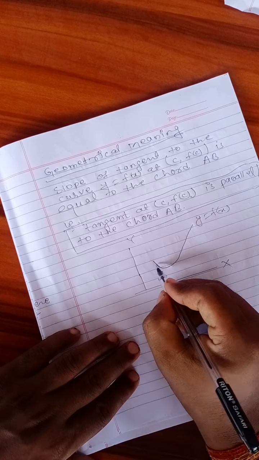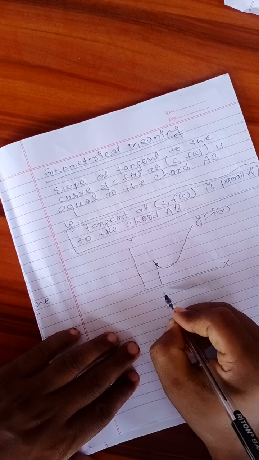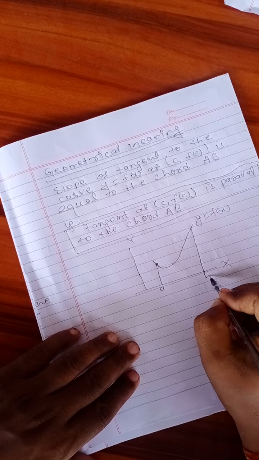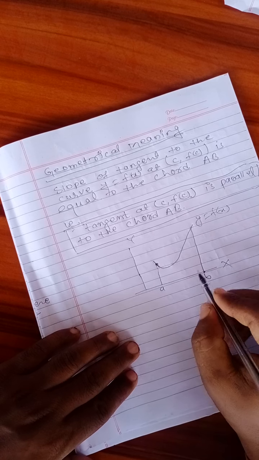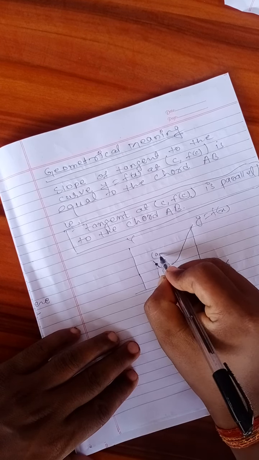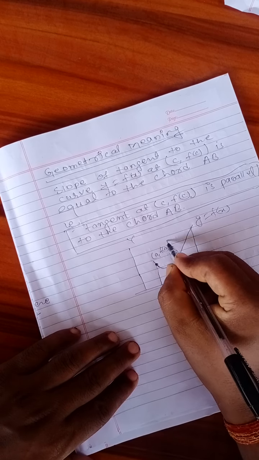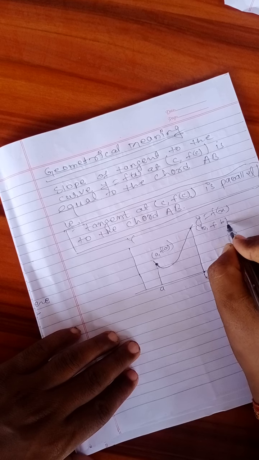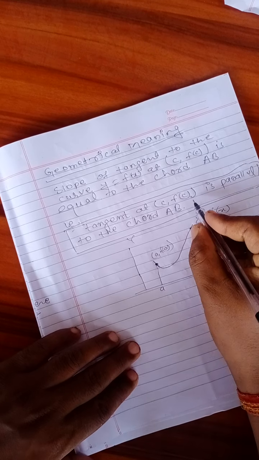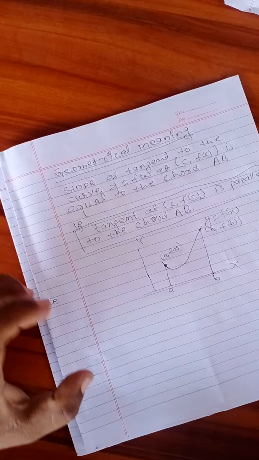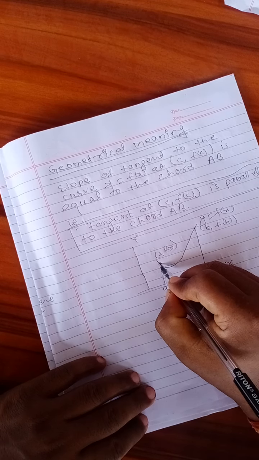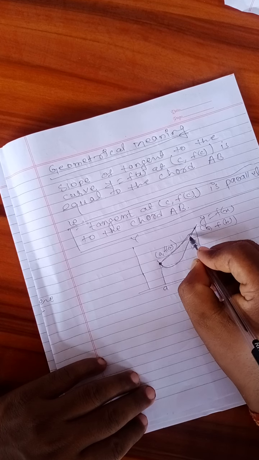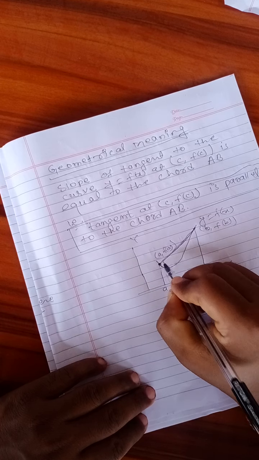Here you have the interval a and suppose here b, and after this you will get the point fa here and the point fb here. Then what does it mean? It will be parallel to the chord. Suppose this is the chord of this curve.